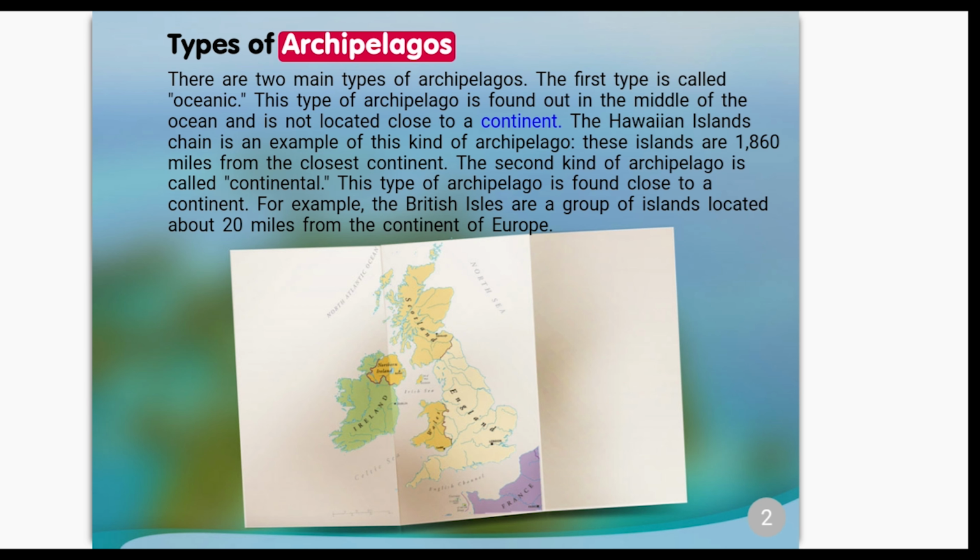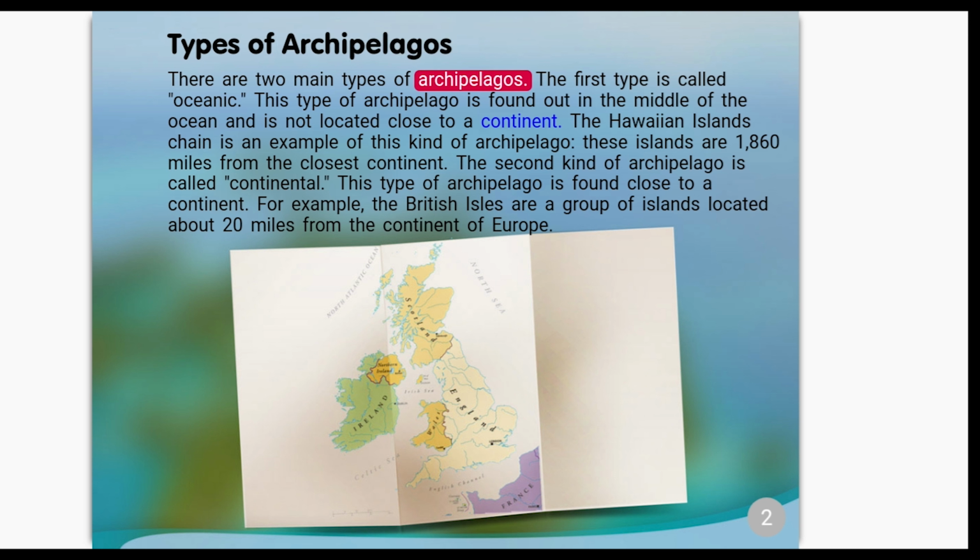Types of archipelagos. There are two main types of archipelagos. The first type is called oceanic. This type of archipelago is found out in the middle of the ocean and is not located close to a continent. The Hawaiian Islands chain is an example of this kind of archipelago. These islands are 1,860 miles from the closest continent.